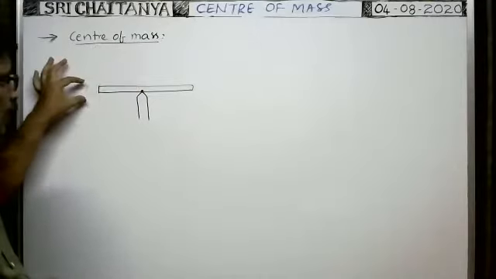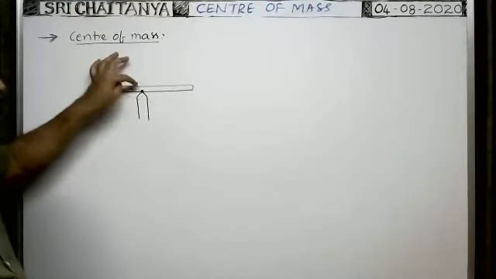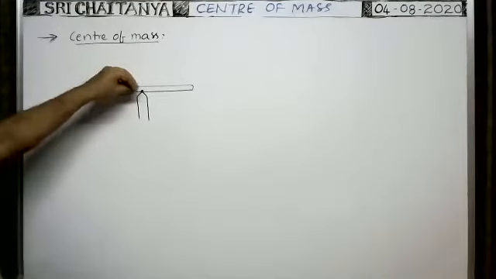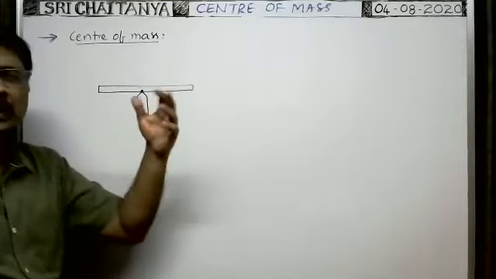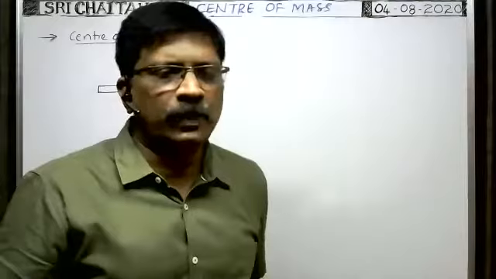Actually, the mass is distributed along its length, but whenever it is balanced, the total mass appears to be at this point. That's why such a point relative to the body, where the total mass is supposed to be concentrated, is called the center of mass.